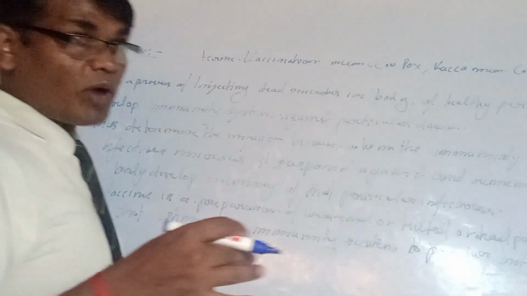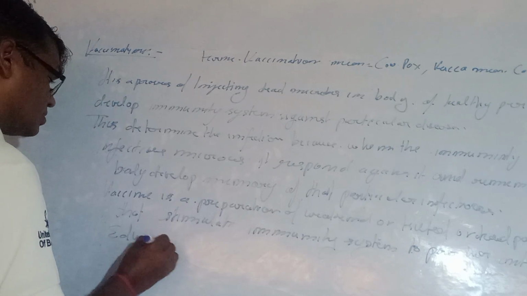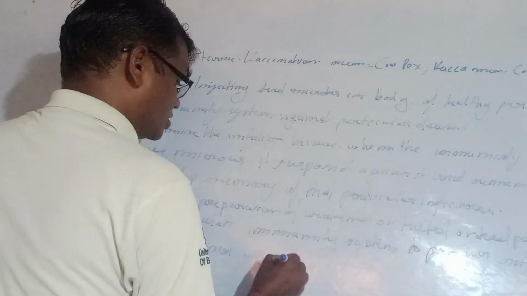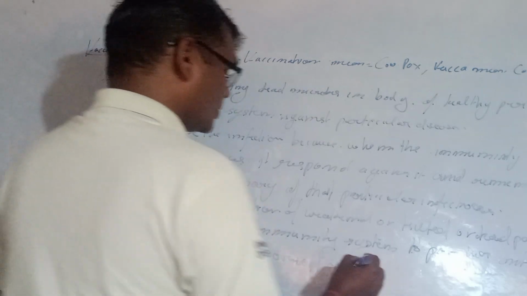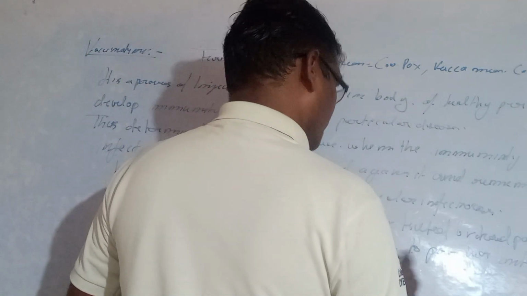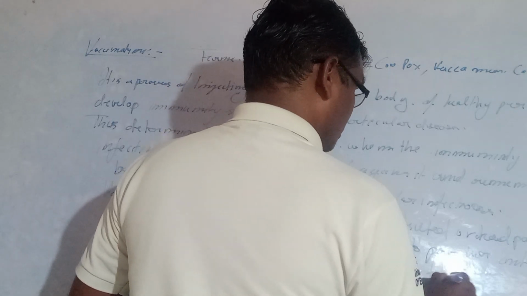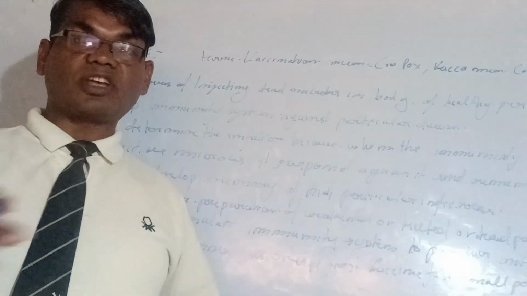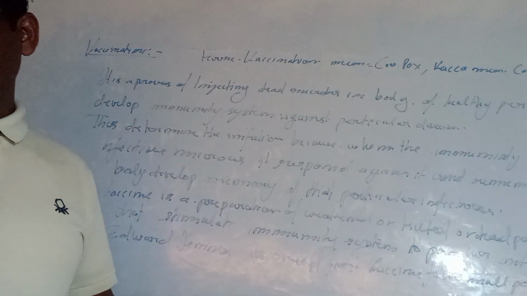So Edward Jenner was the first scientist who discovered the first vaccine for smallpox. Smallpox was a problem in previous times, so that is why Edward Jenner first of all came into focus and discovered it, known as the smallpox vaccine and vaccination.